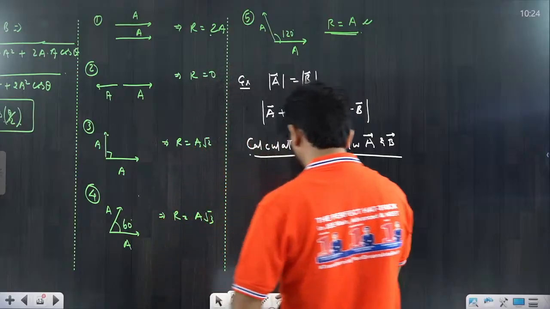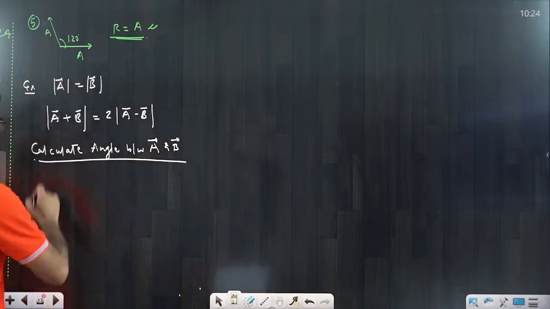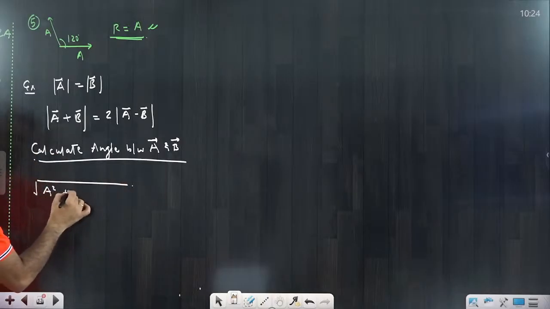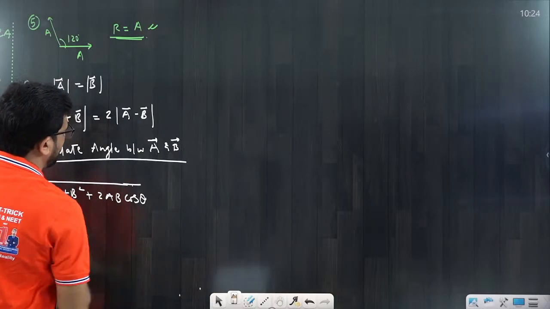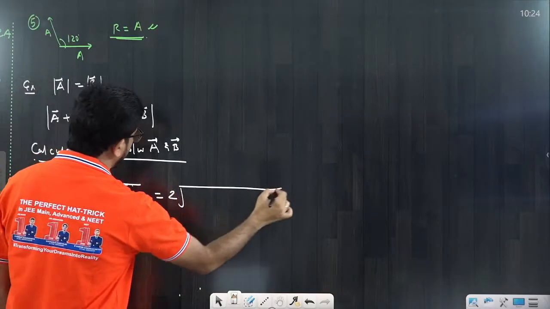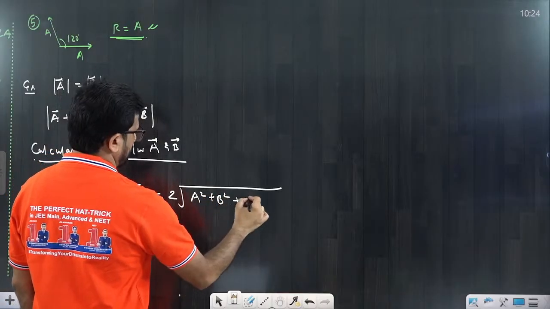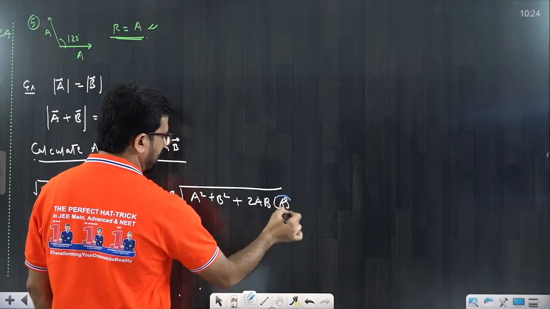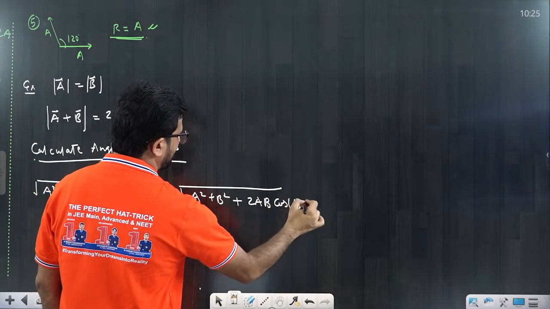So how to solve it? Just focus on the board, you will understand it. Okay, I'm just discussing here, beta. So you will say directly that A plus B, if you are writing it, that would be how much? Square root of a square plus b square plus 2ab cos theta. You are writing it. And 2 times the magnitude of a minus b would be square root of a square plus b square plus 2ab, but cos how much? Theta or 180 minus theta? So that would be 180 minus theta. I am just explaining you also.